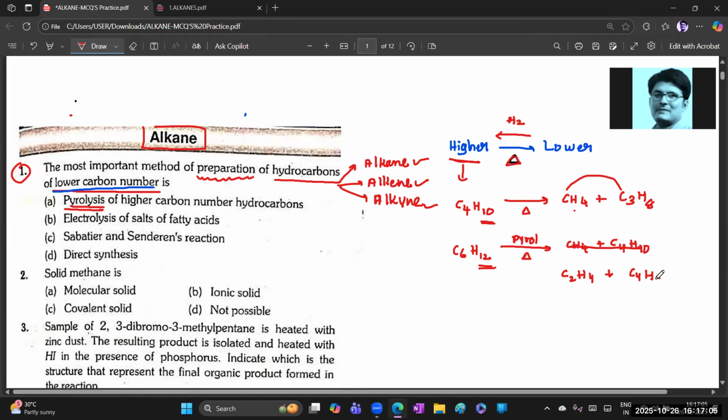C2H4, C4H8. Chalo, 8 plus 4, 12; 4 plus 2, 6. Okay, now it is balanced. So what came out?